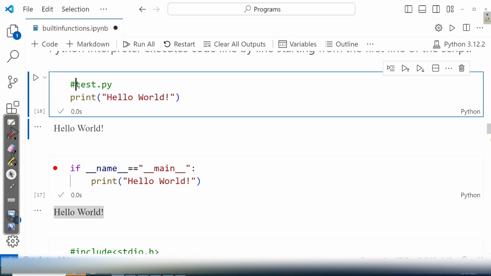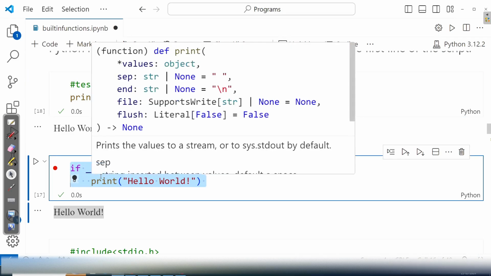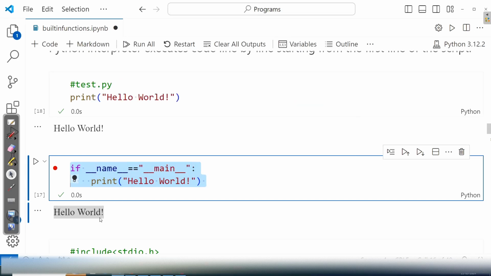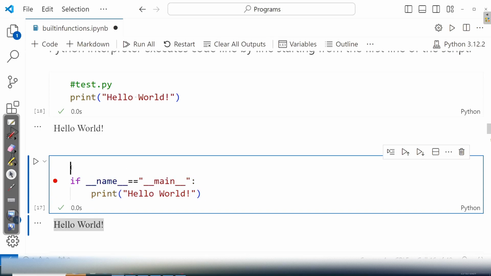But suppose you import this file in other files, again this hello world will be printed. But if you consider this particular code, if you run this file directly, suppose you name this as test2.py. If you run this, it will execute and it will give you the hello world output. But if you import this file, suppose this is imported in some other file, that is import test2, then this code will not be executed. Why? You made this code private to this particular file.